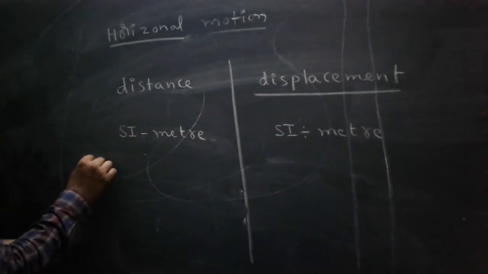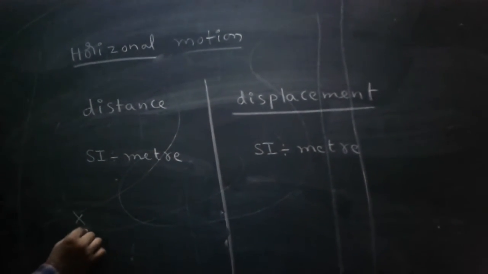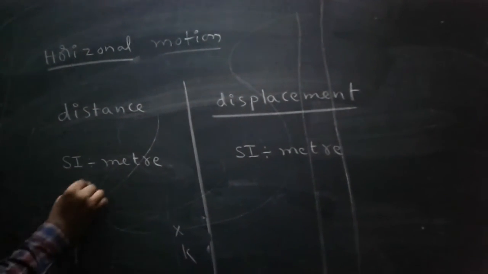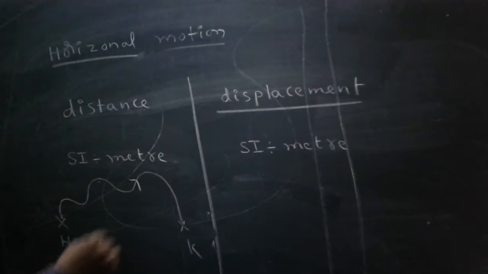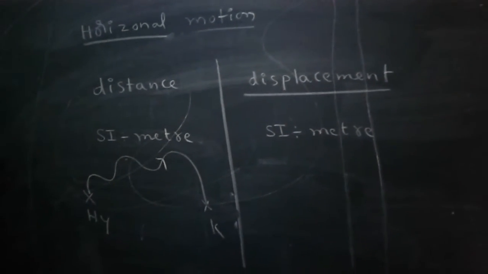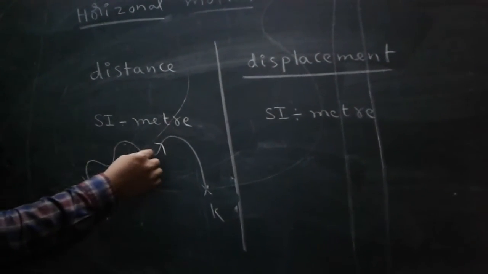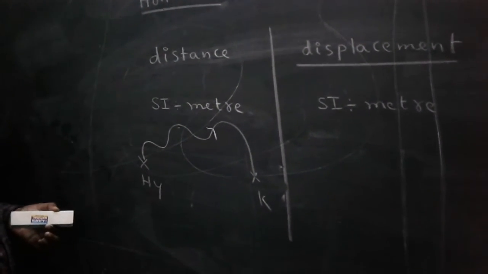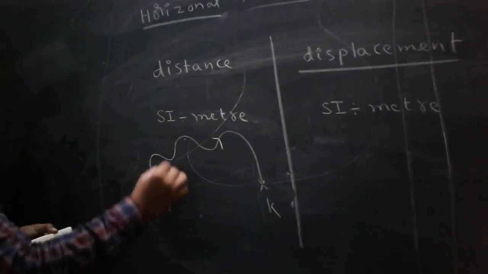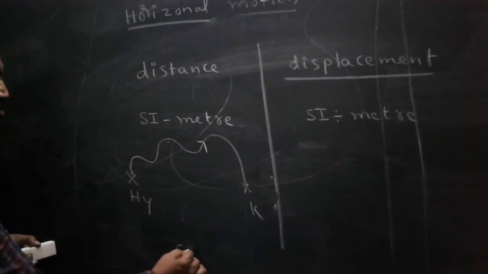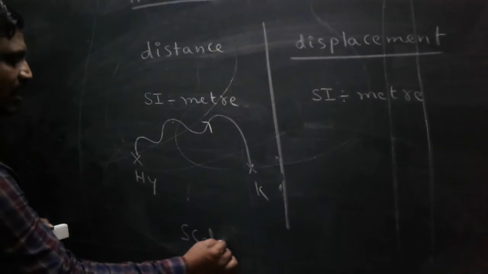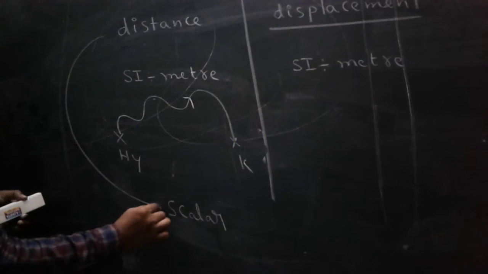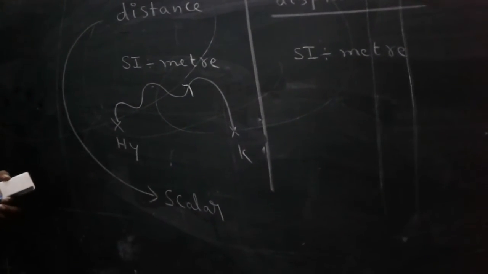Next, if you observe, this is Hyderabad, this is Karimnagar. The bus traveled like this. Is there any specified direction? It is zigzag, so no particular direction moved by the bus. So no particular direction, so this is called scalar. That means distance is also called a scalar.